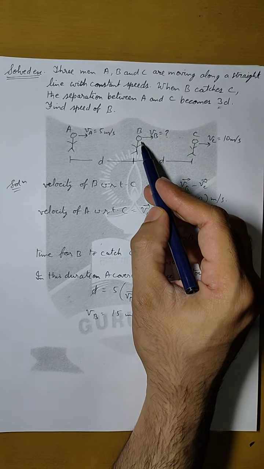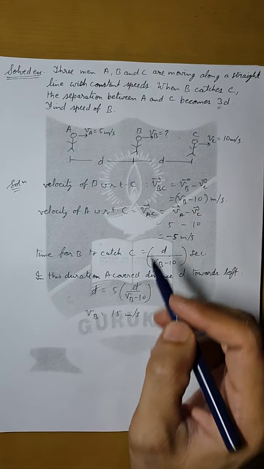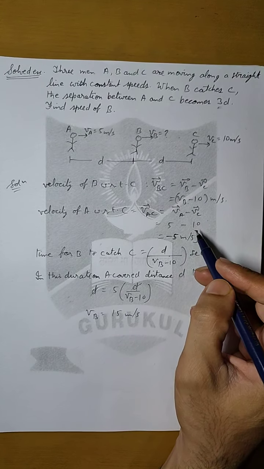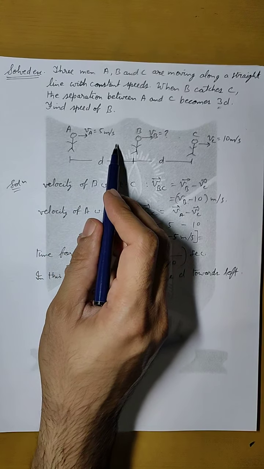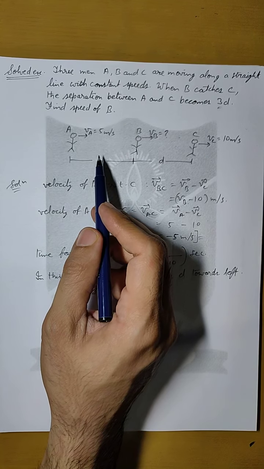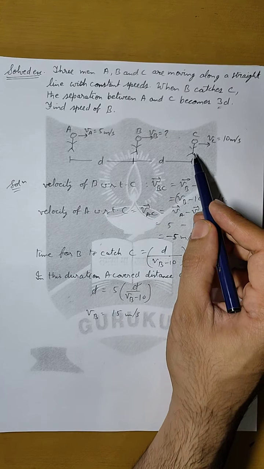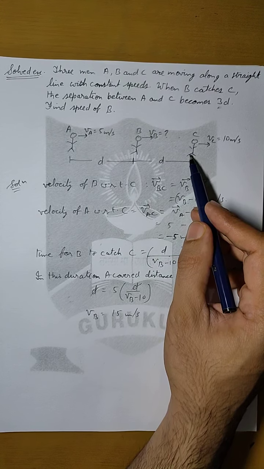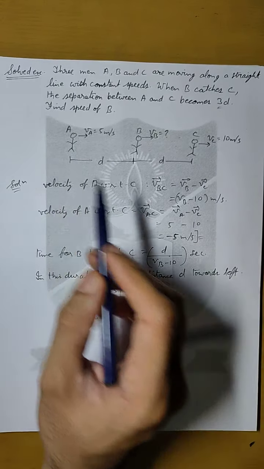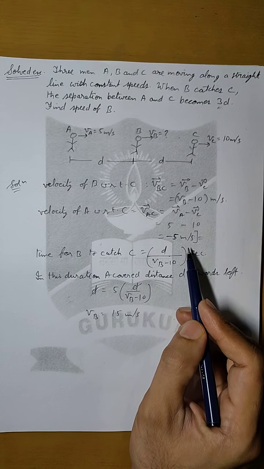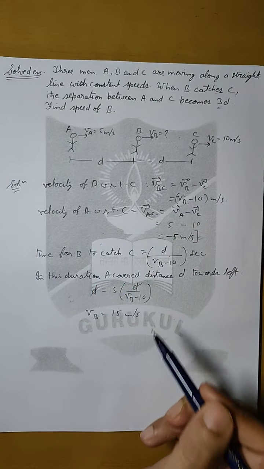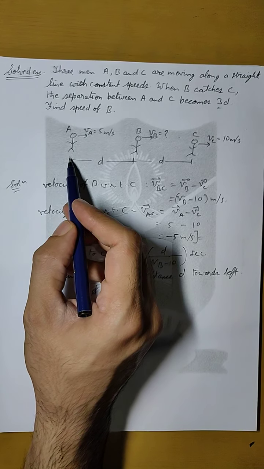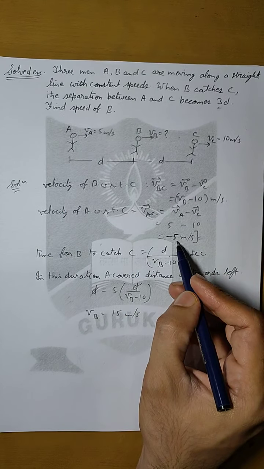So velocity of B is 15 meter per second, but the important thing to notice in this question is this part, minus 5. Here we know that A is moving in this direction, but because of the concept of relative motion, because we took C as frame of reference, it appeared that A is moving backward because of minus 5. And using this concept we solve the question. So if we had made A as the frame of reference, then it would have become plus 5.